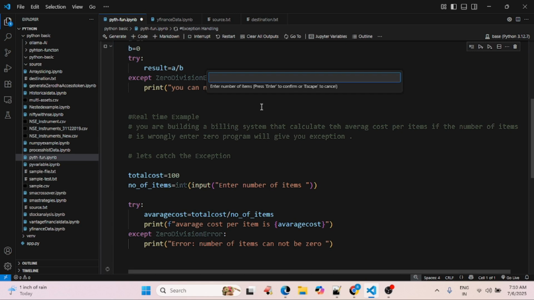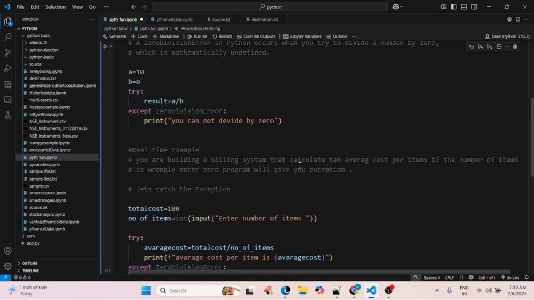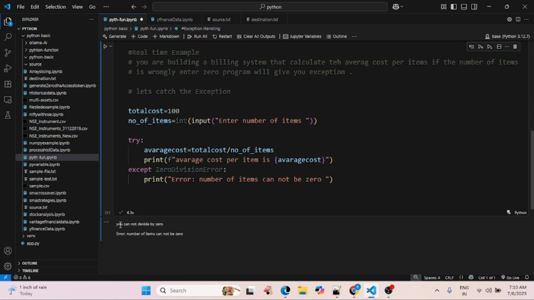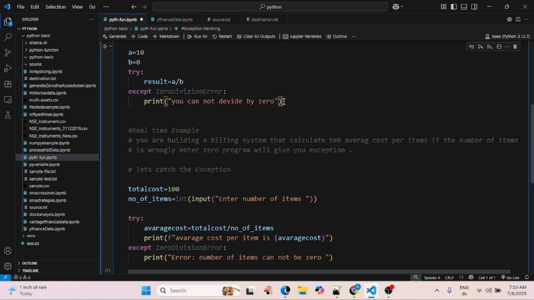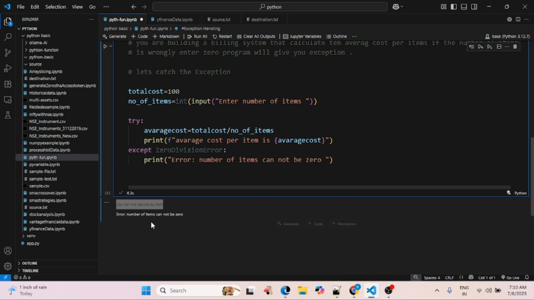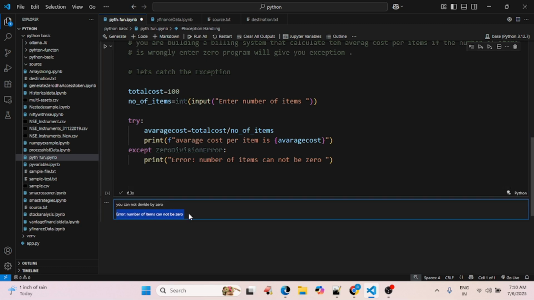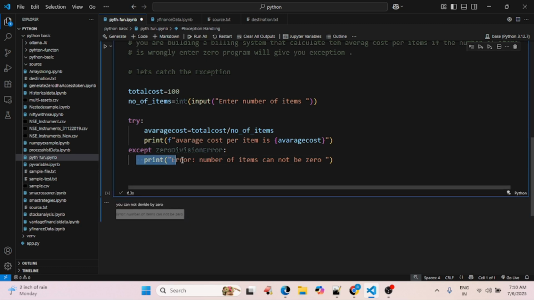It's asking for the input. I enter 0. See, you cannot divide by 0. This is the first program result. You cannot divide by 0. Error, number of items cannot be 0. So I'm getting here that number of items cannot be 0. Once you see this, you can run the program again and provide the proper input.